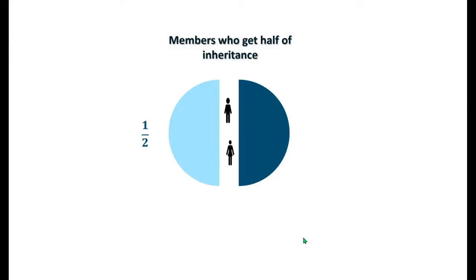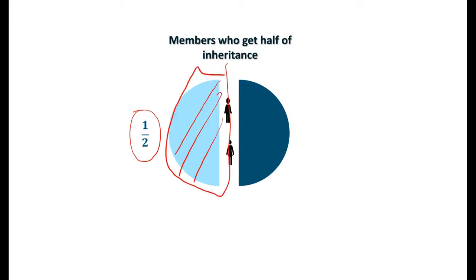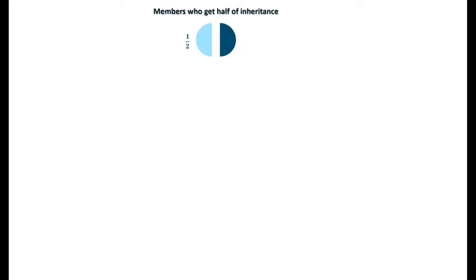In this lesson, we will learn the members who can get half of the inheritance. So we're going to learn in this lesson those members who can get half of the inheritance. Meaning, you divide the wealth into two and someone is going to get half. The members who can get half are: